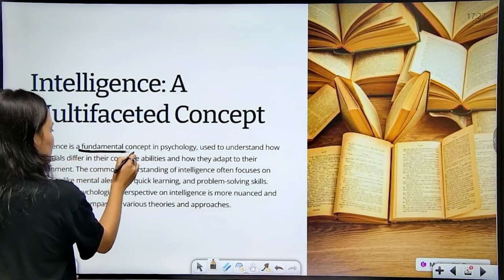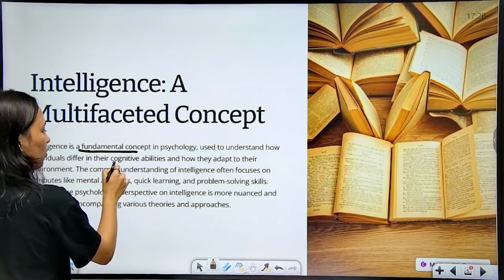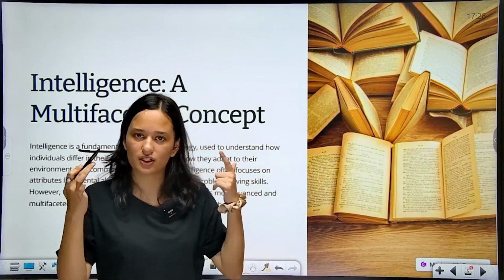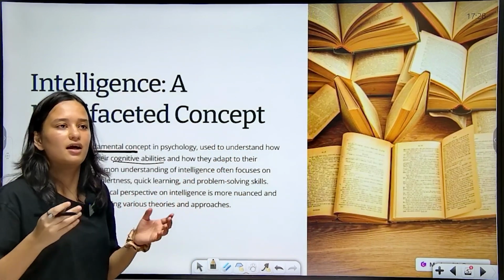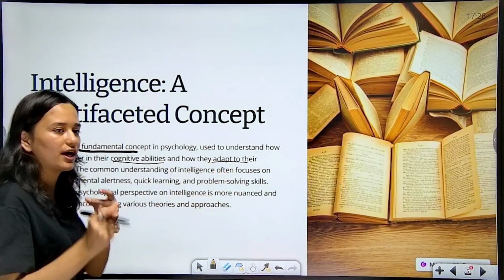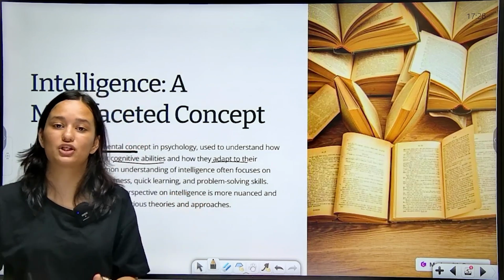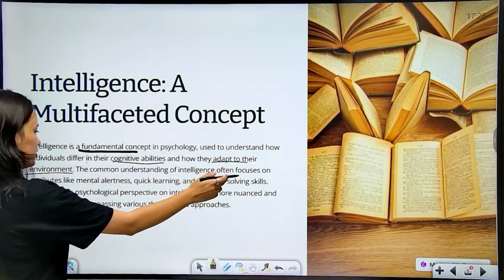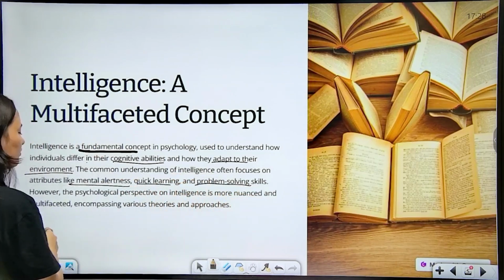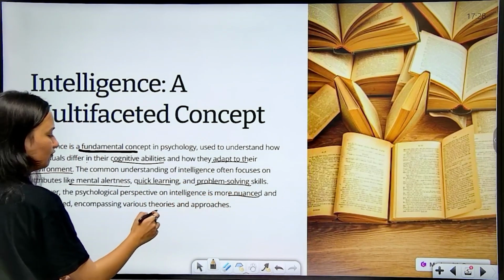Intelligence is a fundamental concept in psychology that is used to understand how individuals differ in their cognitive abilities. What do you mean by cognitive? Cognitive basically means your thinking capacity. आपके सोचने की क्षमता, आप कितनी जल्दी सोच सकते हैं, आप कितनी जल्दी अपना mind work कर सकते हैं. How they adapt to their environment, that is how fast you're able to think, how fast you're able to respond to a situation, and how fast you're able to adapt to your changing environment. The common understanding of intelligence often focuses on attributes like mental alertness, quick learning, and problem-solving skills. However, the psychological perspective of intelligence is more nuanced and multifaceted, encompassing various theories and approaches.